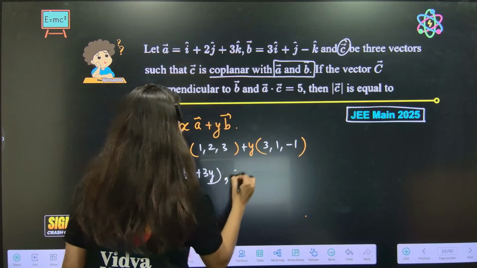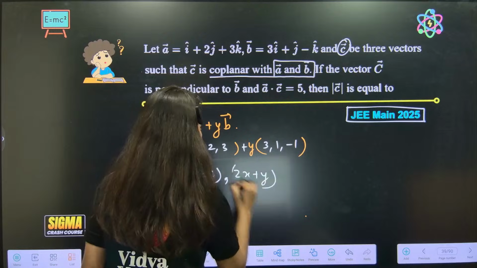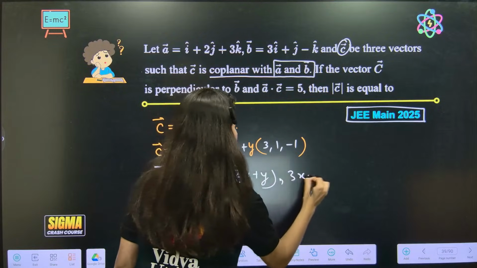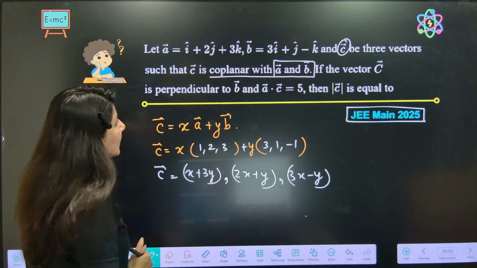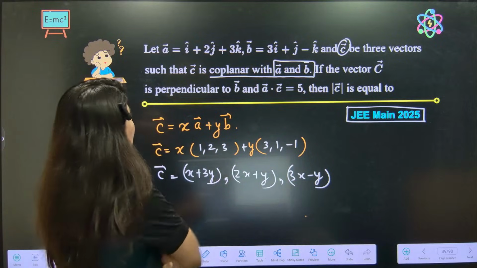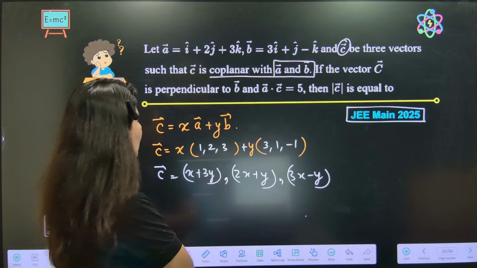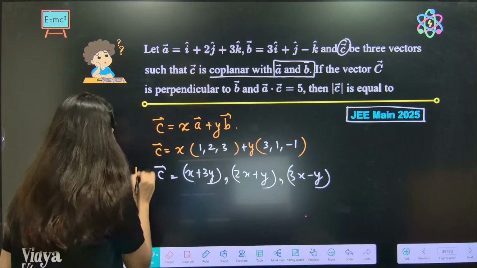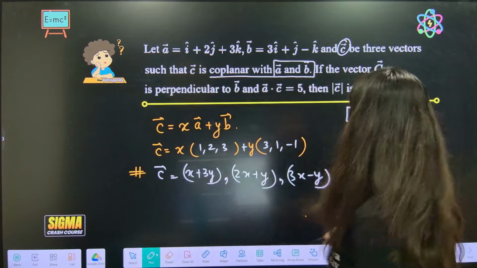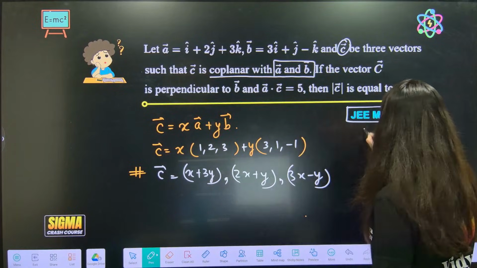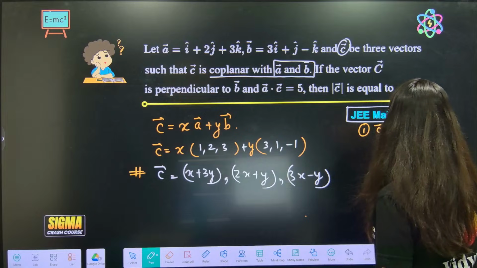Comma 2x plus y, comma 3x minus y. I cap, j cap, k cap component, right? Now what they are giving is C is perpendicular to B. So this C vector is perpendicular to B. That means C dot B is 0. First condition, C dot B is equal to 0.